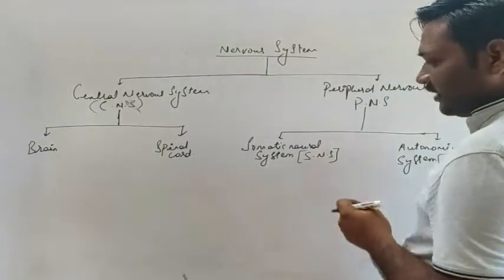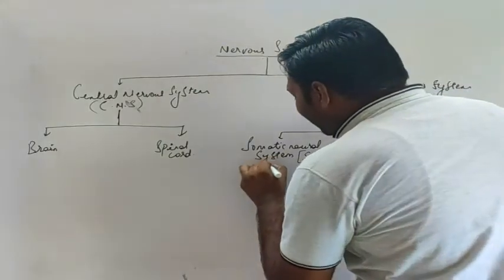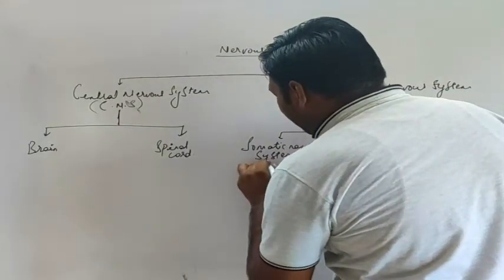The somatic neural system is again further divided into two types of nerves.